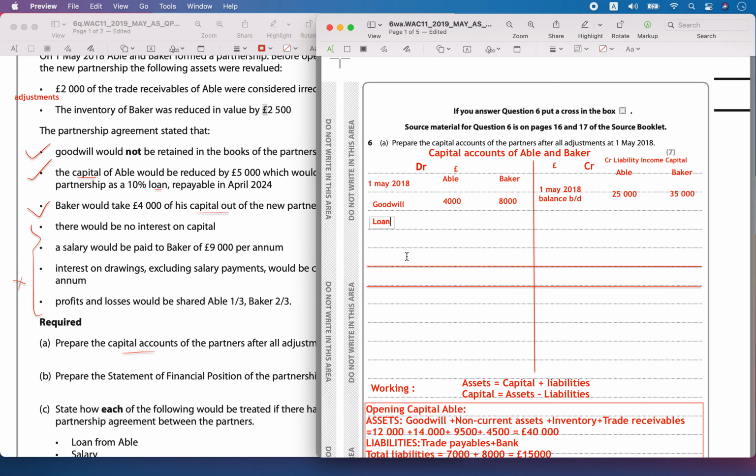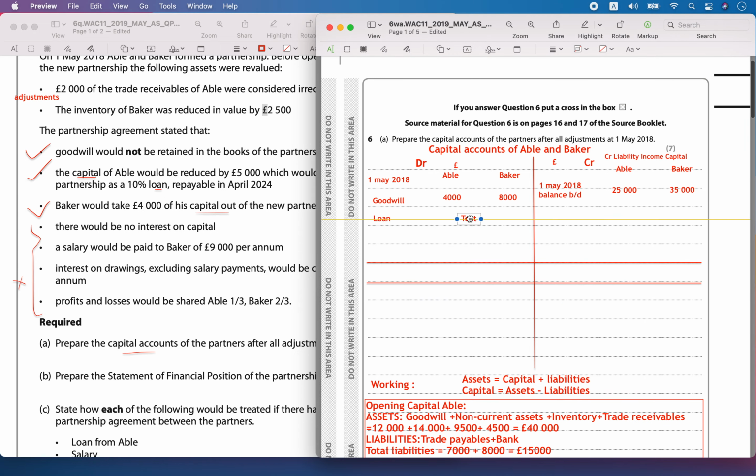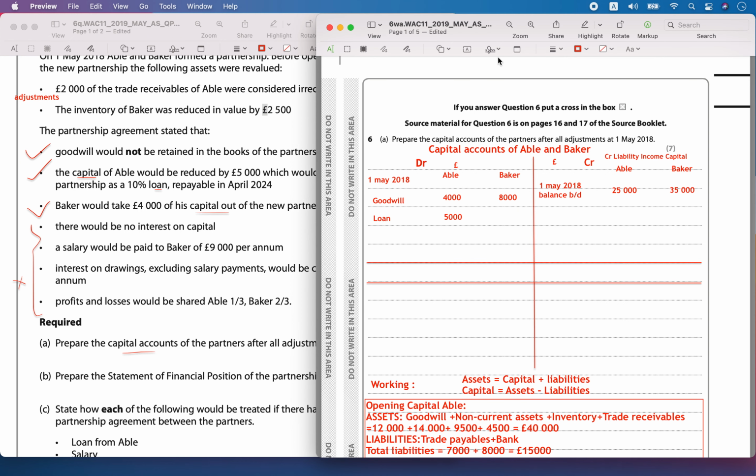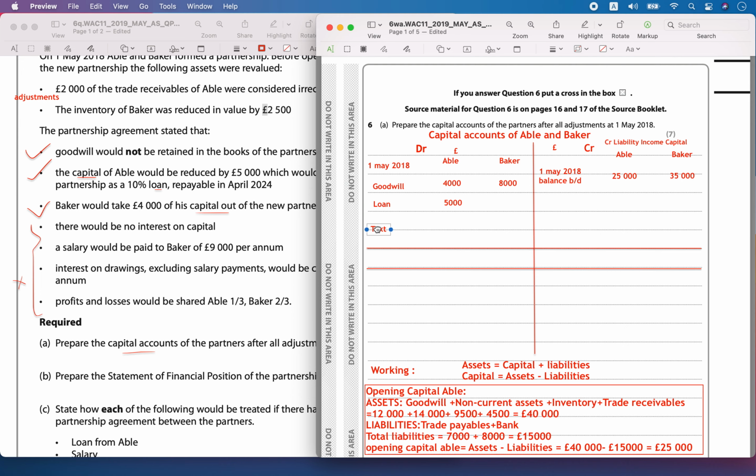So the loan account will be affected, with a value of around 5,000. The capital reduced will go on the debit side, capital inclusion and goodwill inclusion will happen on the credit side, and goodwill removal or capital reductions will happen on the debit side.